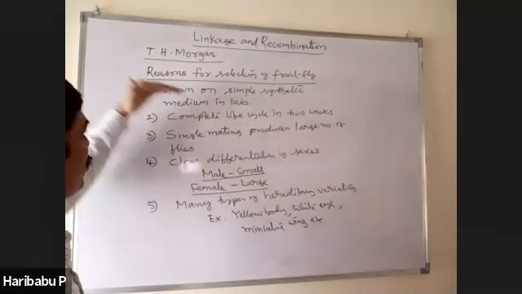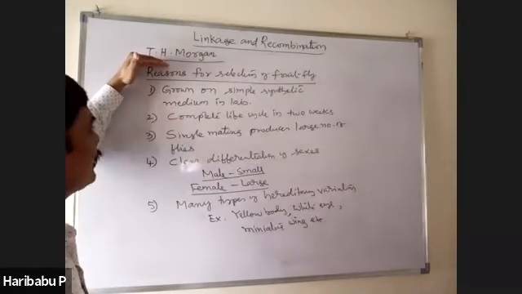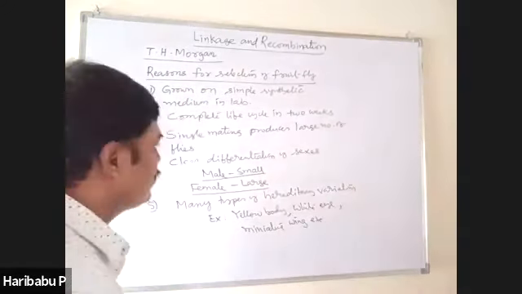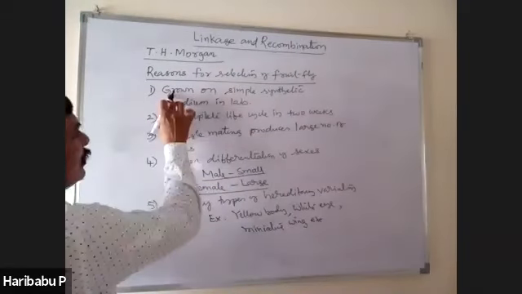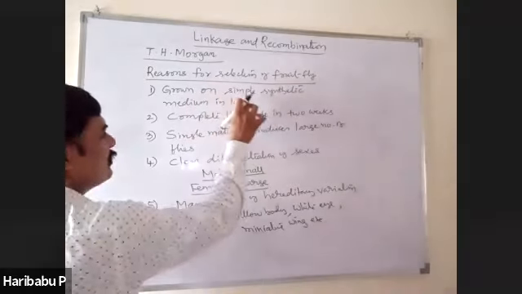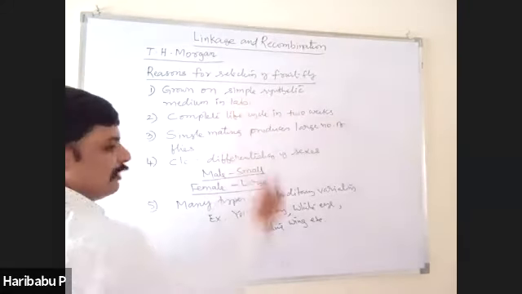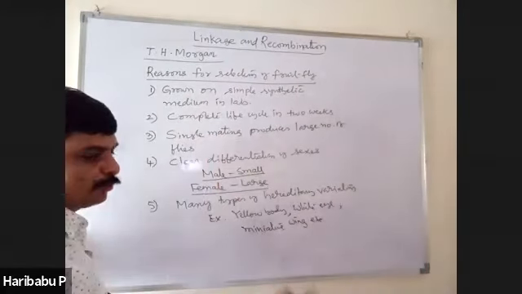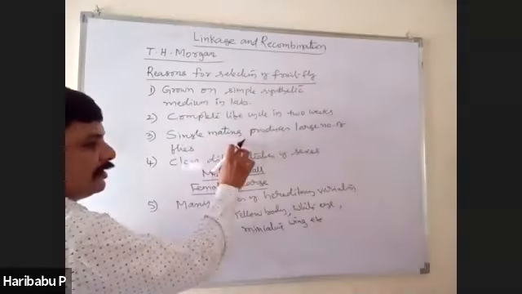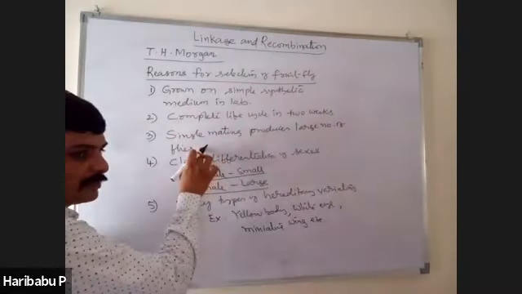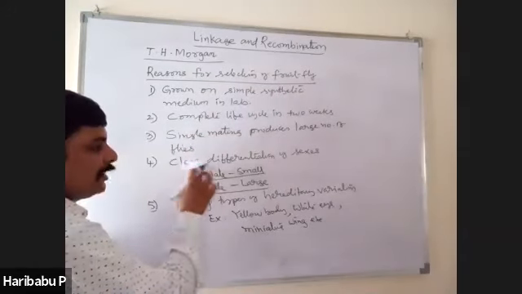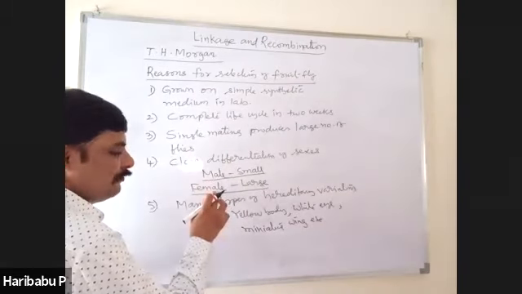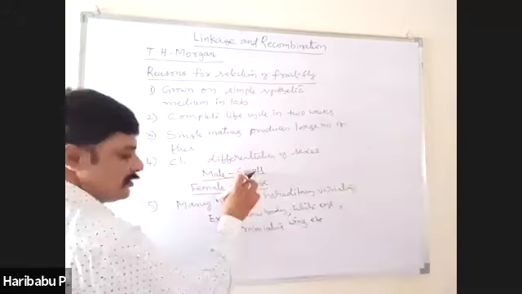I repeat again, why did Morgan select fruit fly as his experimental material? The reasons are: one, they grow easily on simple synthetic medium in the laboratories. They complete their life cycle in about 2 weeks. A single mating produces a large number of flies. There is clear differentiation of sexes; male flies are small in size, female flies are large.